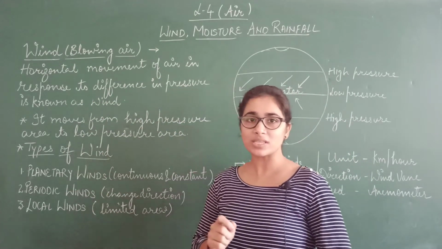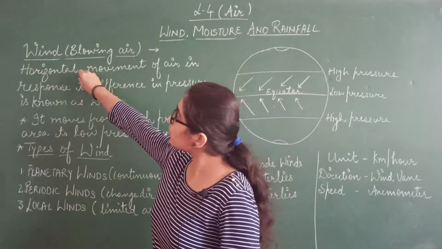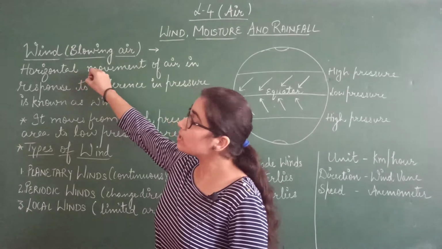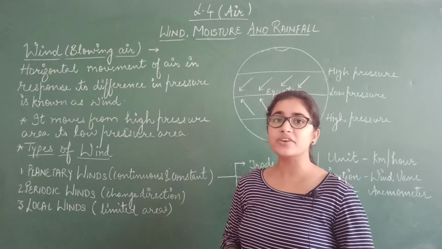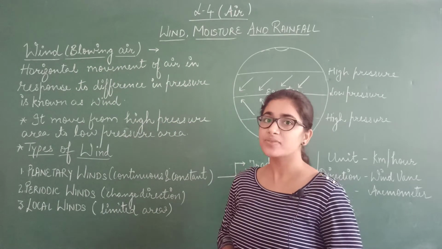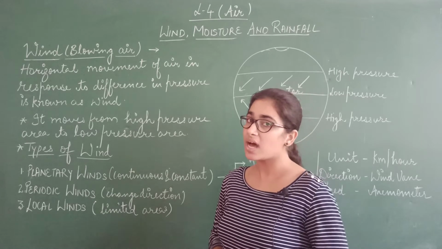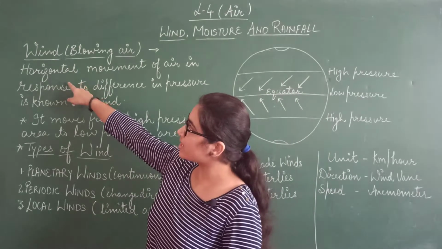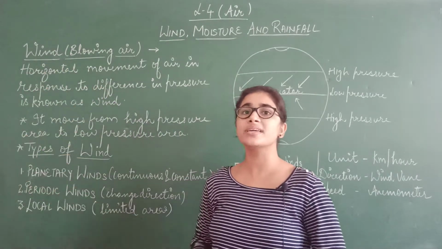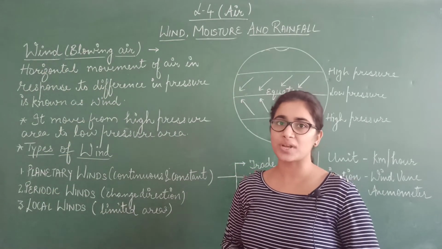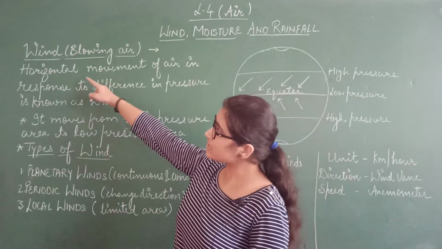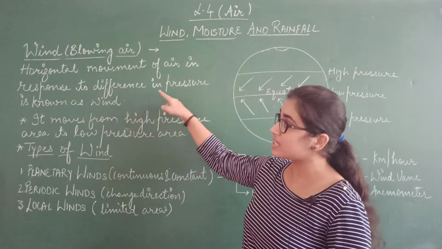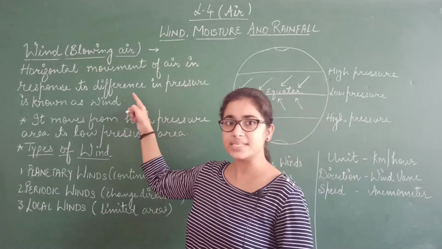Now the very important thing over here is horizontal movement of air, because wind always blows in horizontal direction. If the wind is blowing in vertical direction, then it is known as current. Again I am repeating, if the wind is blowing in horizontal direction, then it is wind, and if it is blowing in vertical direction, then it is known as current. So what is wind? Horizontal movement of air in response to difference in pressure.